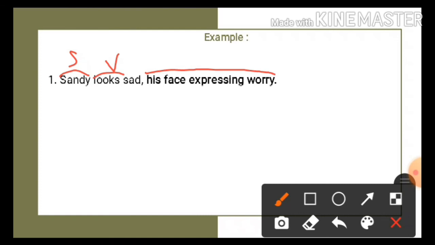His face expressing worry is an absolute phrase. Why? Because his face expressing worry is modifying, or telling us more about, the entire sentence. The entire sentence here is Sandy looks sad. So his face expressing worry modifies this sentence.